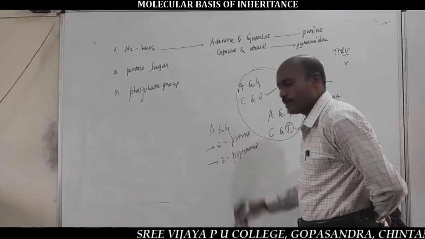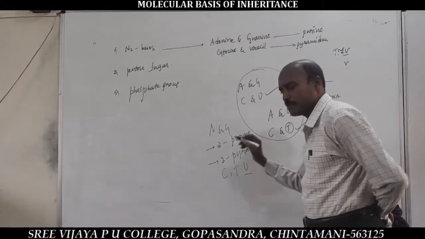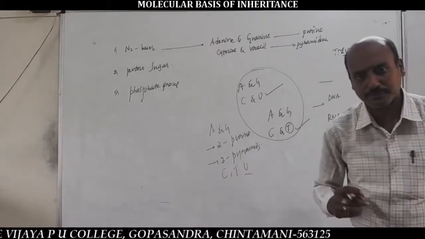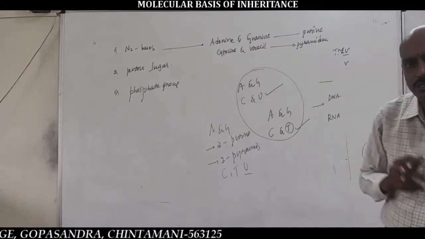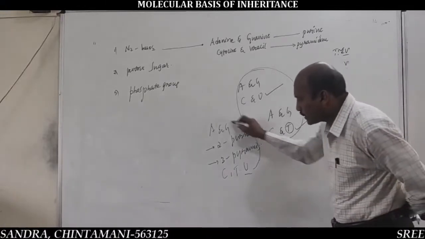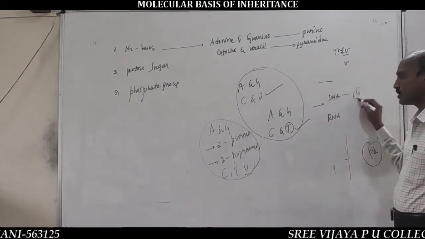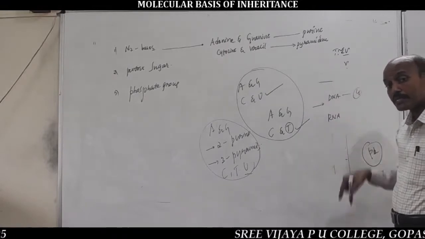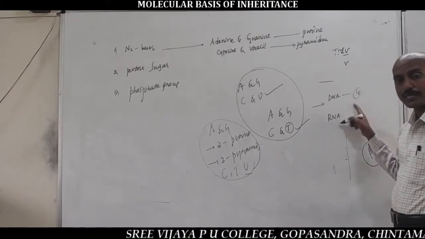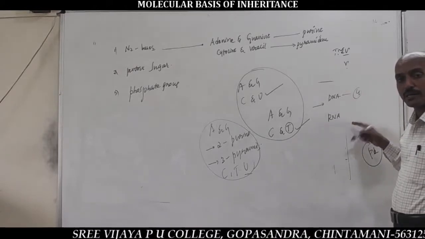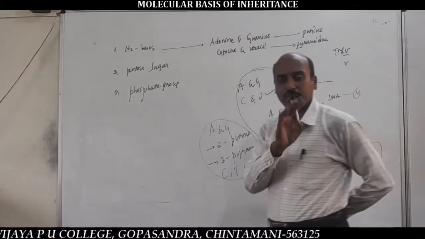Adenine and guanine are the purines, so 2 are purines. Cytosine, thymine and uracil are the pyrimidines, so 3 are pyrimidines. Totally 5 nitrogen bases. But each nucleic acid has 4 nitrogen bases, because one of the pyrimidine bases is absent in each nucleic acid. Uracil is absent in DNA, and thymine is absent in RNA. That's why each nucleic acid contains 4 nitrogen bases.